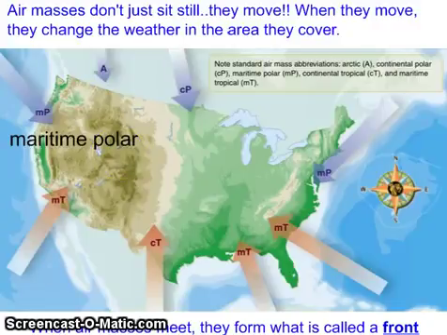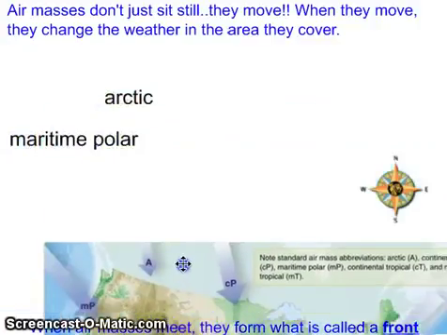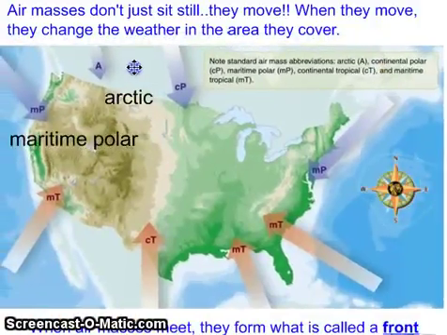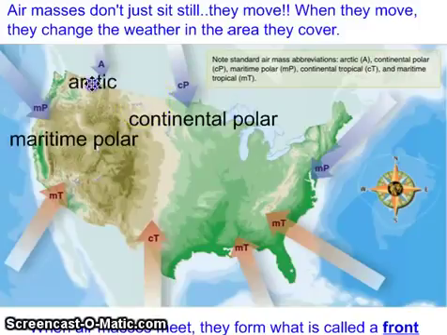Another type of air mass that can affect us is A, which stands for Arctic. That just means super duper cold. The one toward the middle, let me put my picture back, the one toward the middle is called CP, and that stands for continental polar.